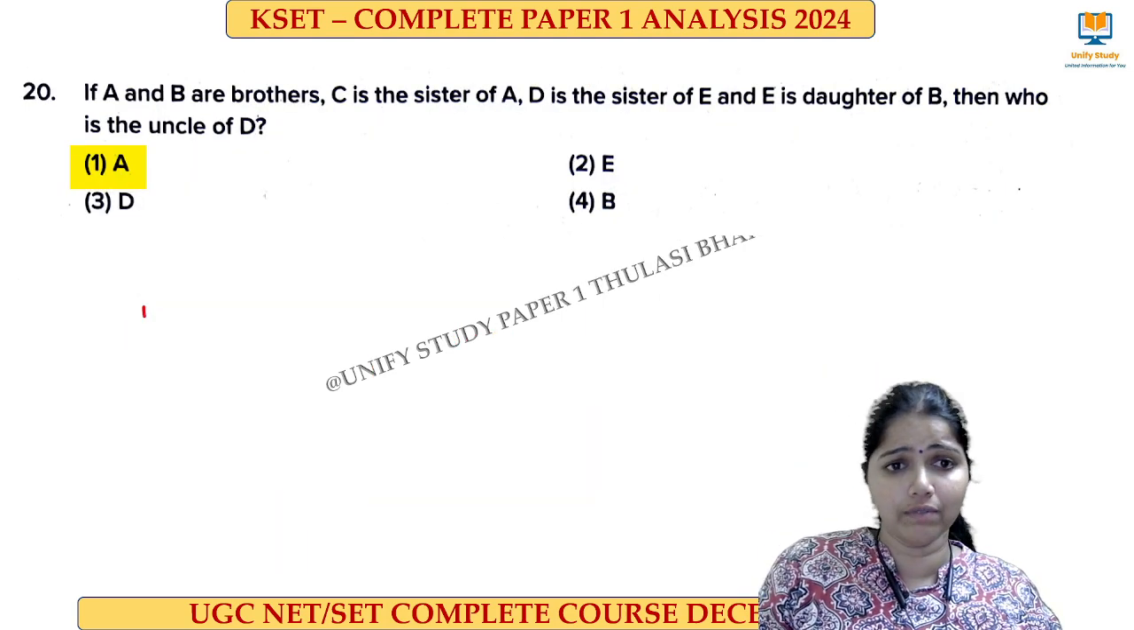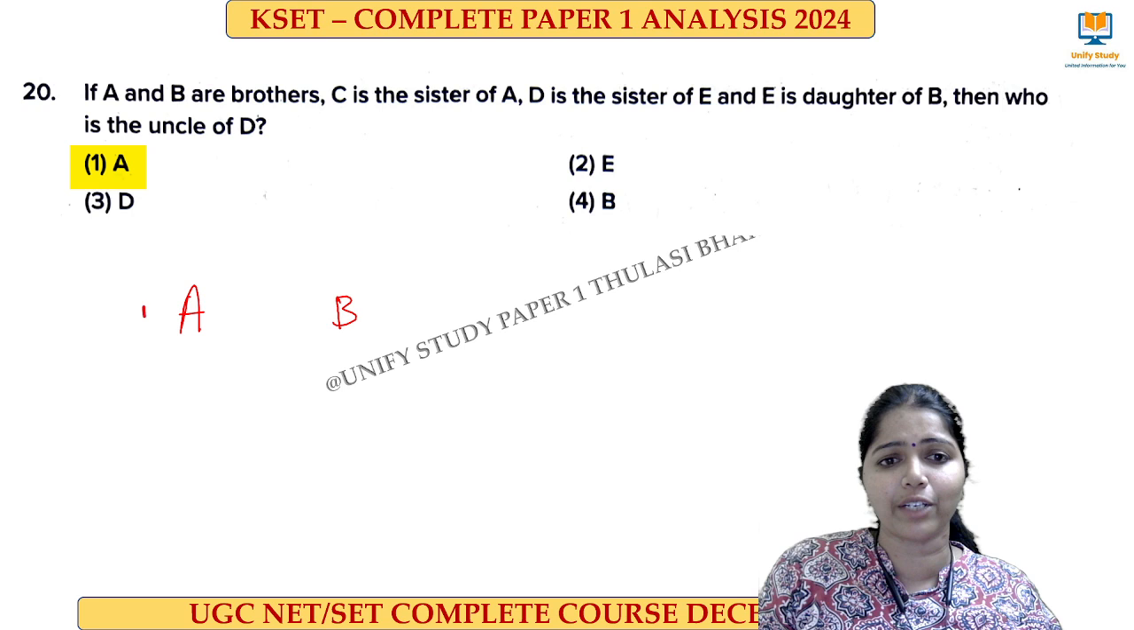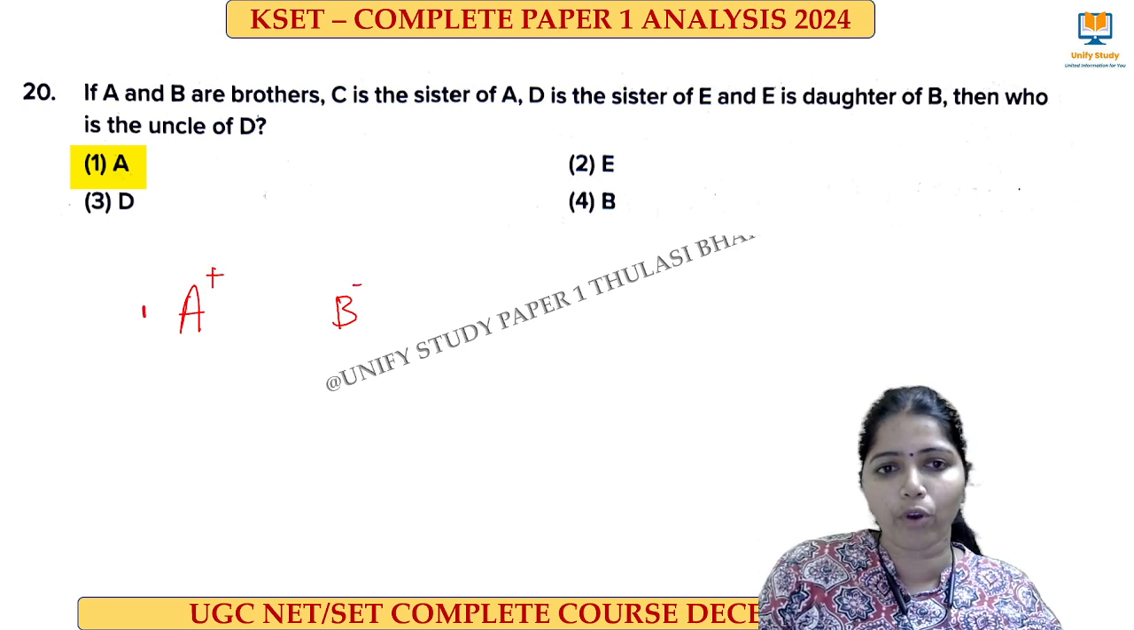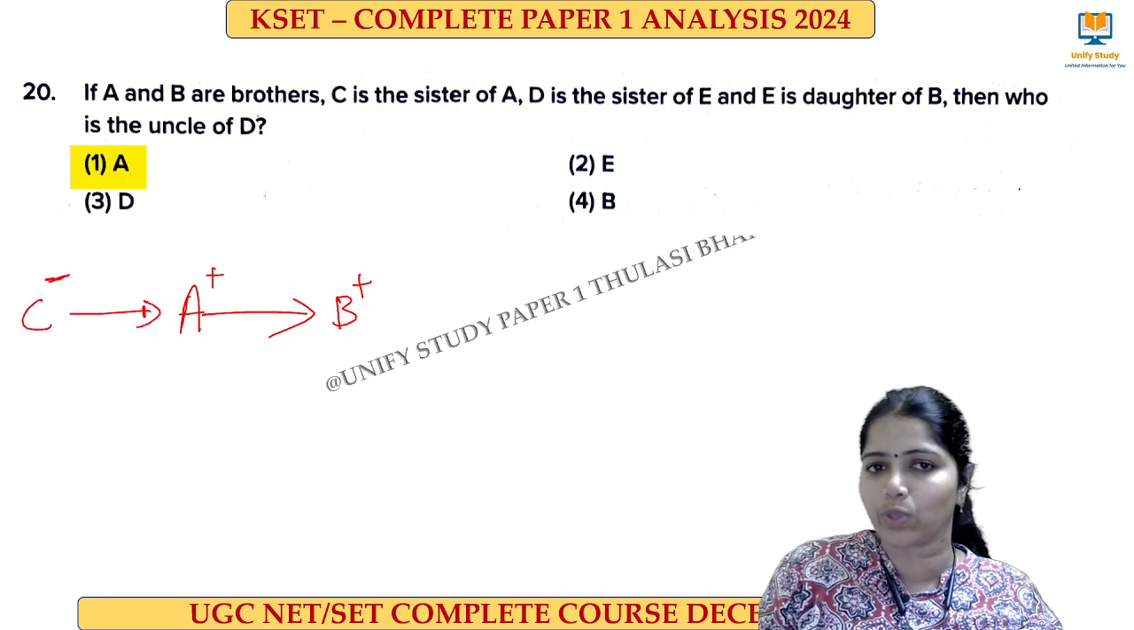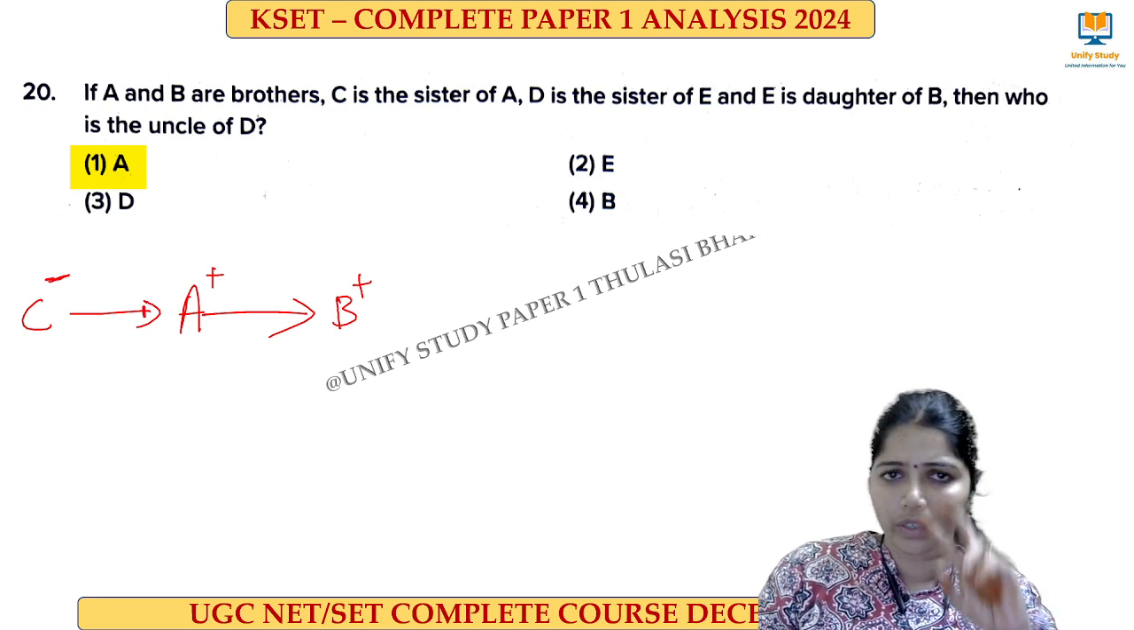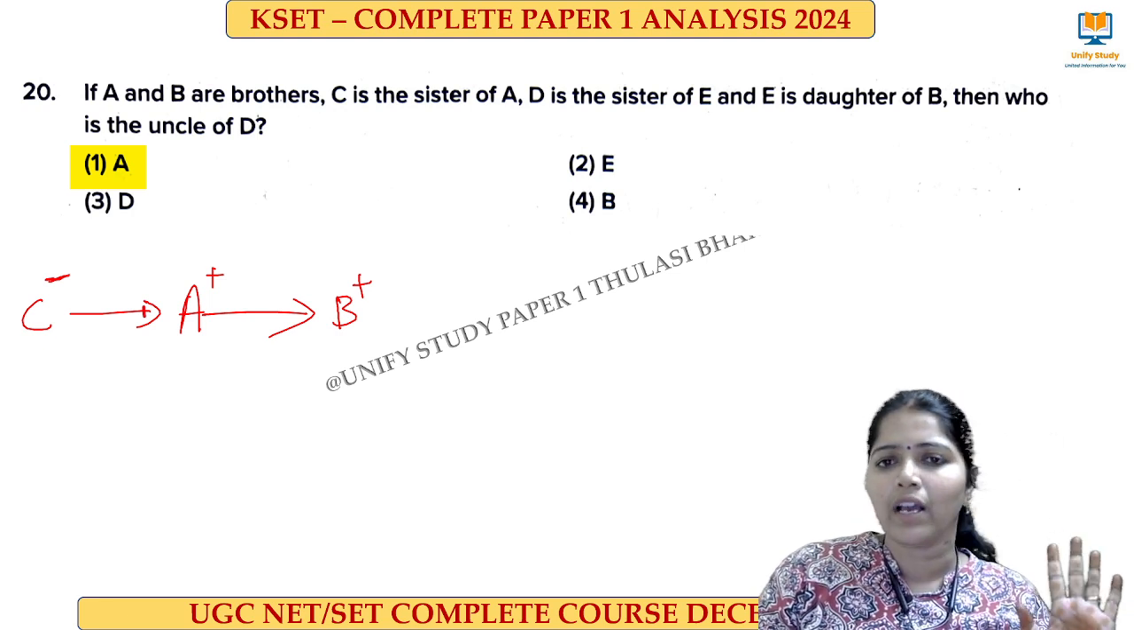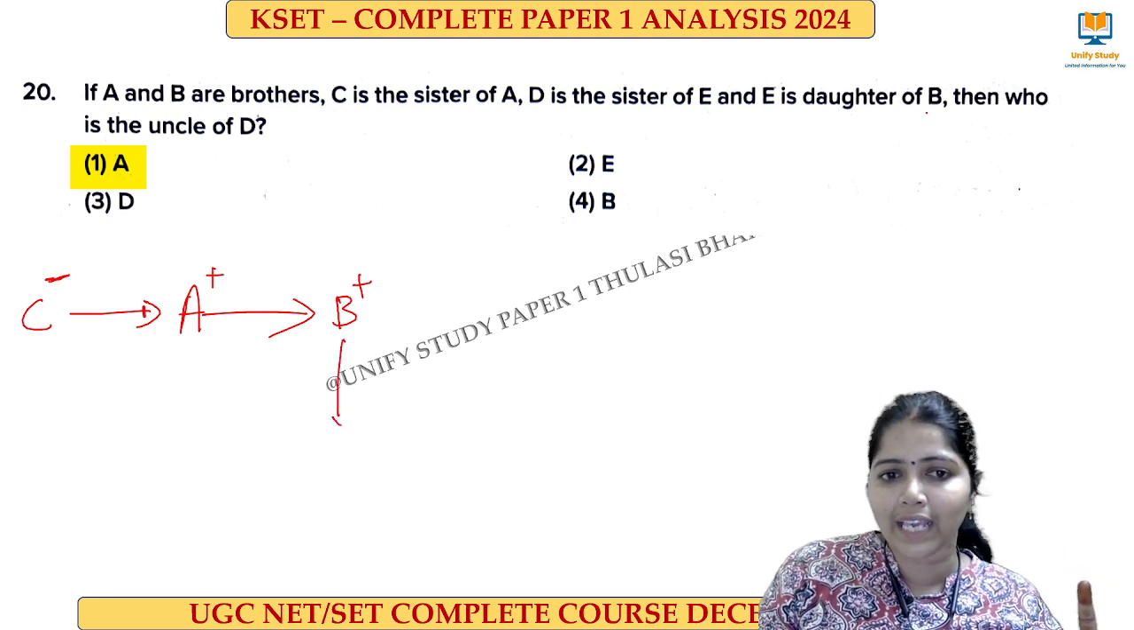Moving to the next question on board. Blood relation. If A and B are said to be brothers, so I put plus for male, and they are brothers, so I put an arrow like this. And C is the sister of A, so C is there and she is the sister. I put minus over here. And D is the sister of E. So we don't know who is being related to D. So wait. And then E is the daughter of B.